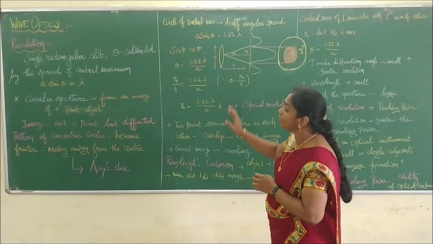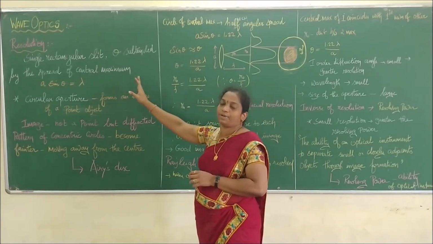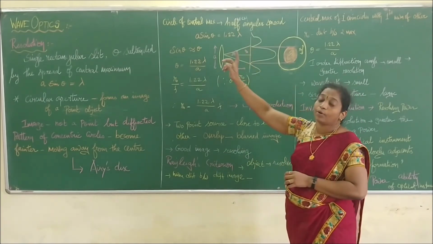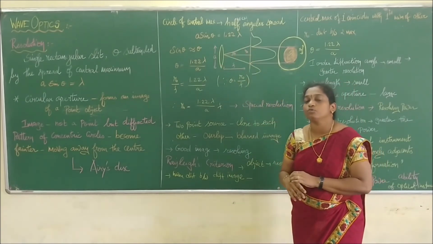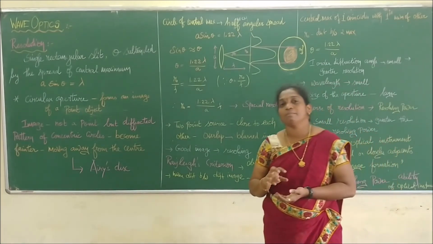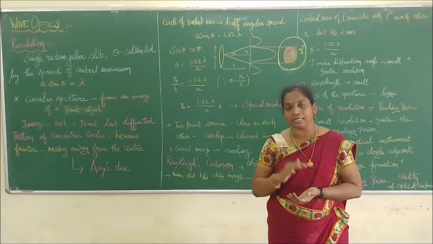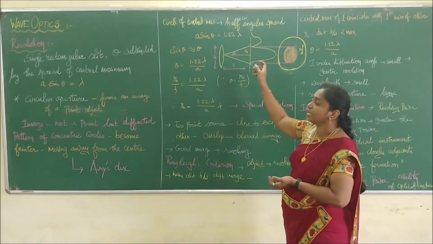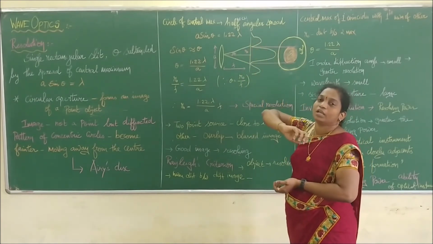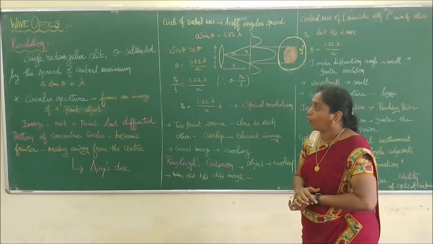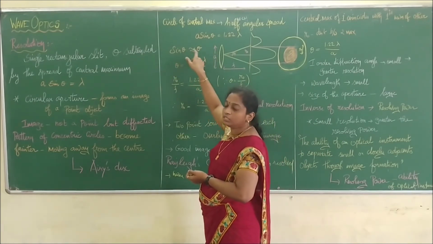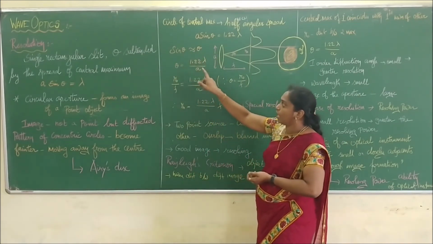We can obtain an angular separation similar to a circular disk. The central separation is a sin theta equal to 1.22 lambda. What does 1.22 stand for? It is a numerical value that comes from very higher order mathematics, the calculation of the central maximum. For the present this topic has been neglected, and it is simply stated that for a circular aperture the value has been calculated through experiments, and it takes the numerical value 1.22. Since the angle is very small, sin theta is nearly equal to theta. So theta equals 1.22 lambda by a.